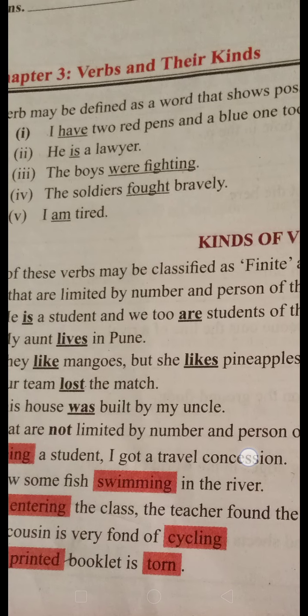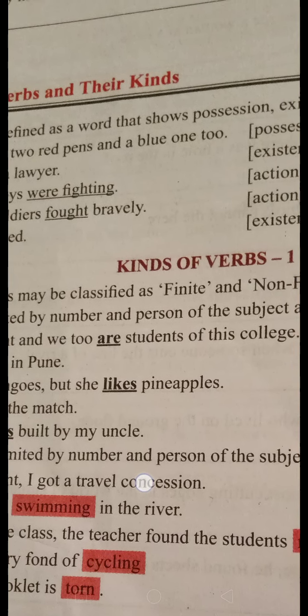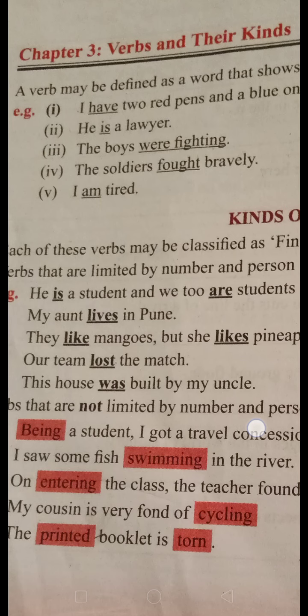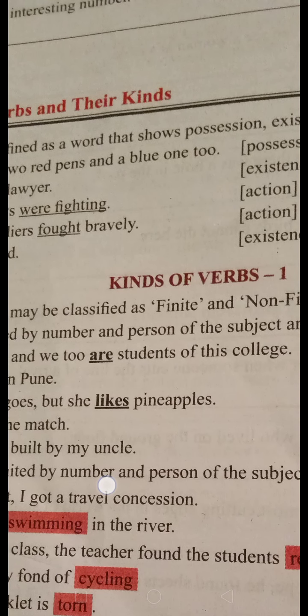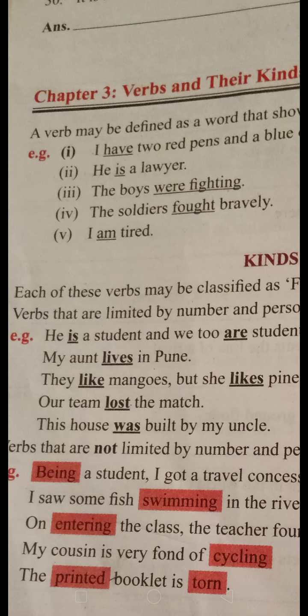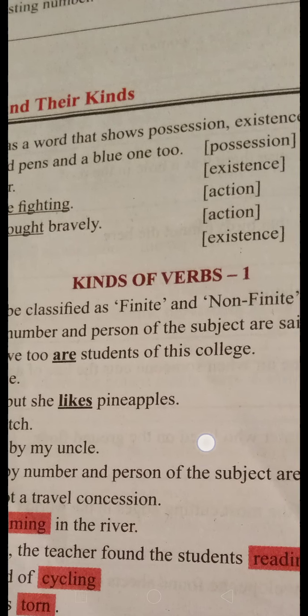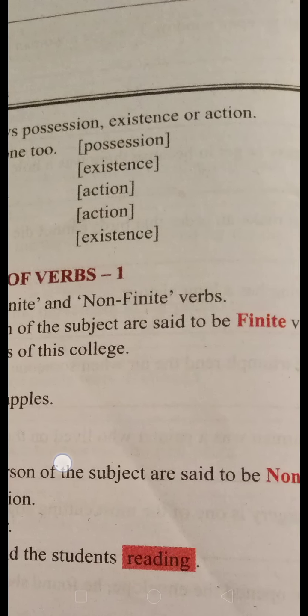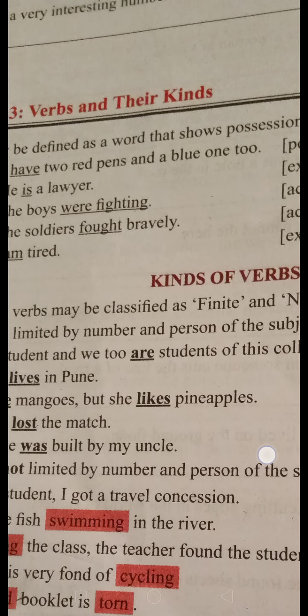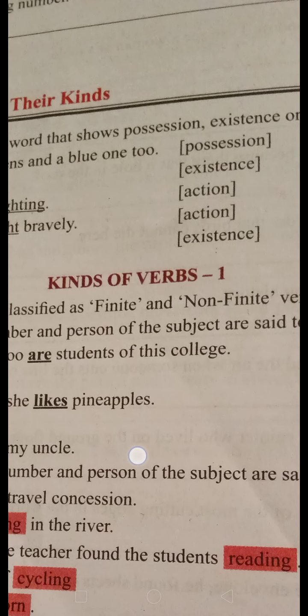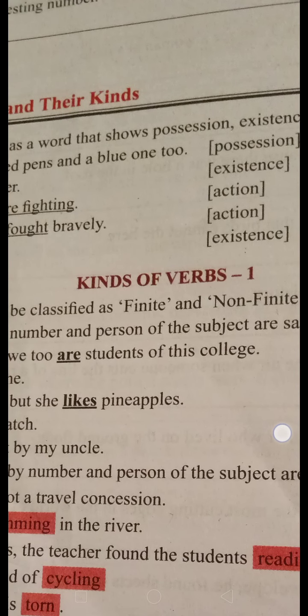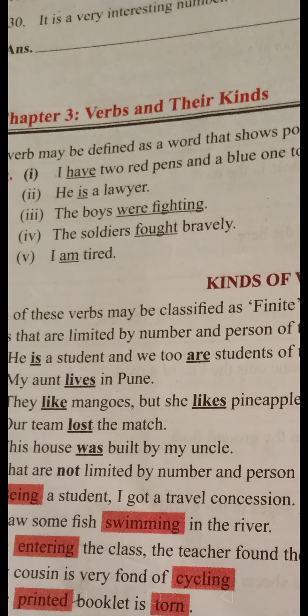Now, kinds of verb. A verb may be classified as finite and non-finite. First we are going to see the finite verb. Verbs that are limited by number and person are called finite verbs. Verbs limited by the number, person of the subject and tense are said to be finite verbs. Now see, here are some examples.